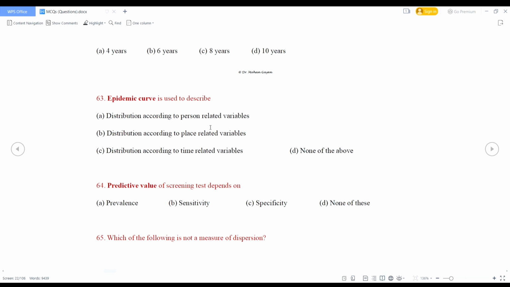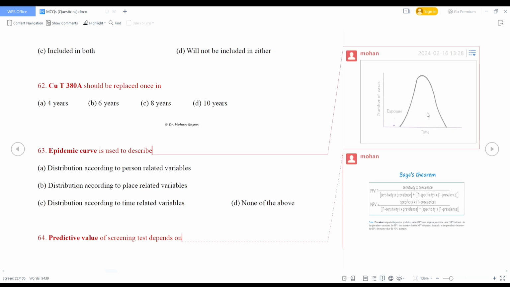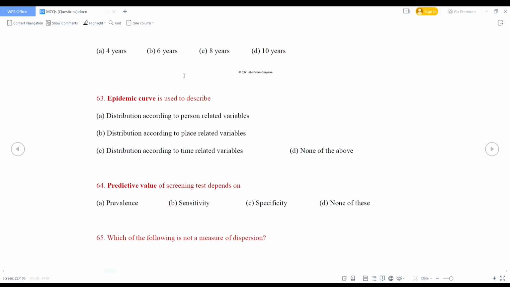Epidemic curve is used to describe distribution according to person related variables, distribution according to place related variable, distribution according to time related variable, or none of these. This is the epidemic curve. So this is time related variable. So option C is the right answer.